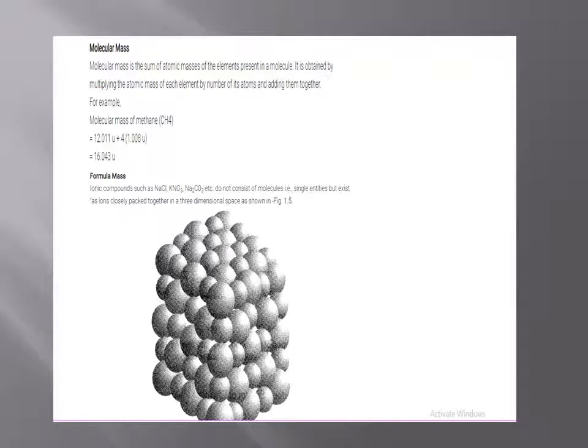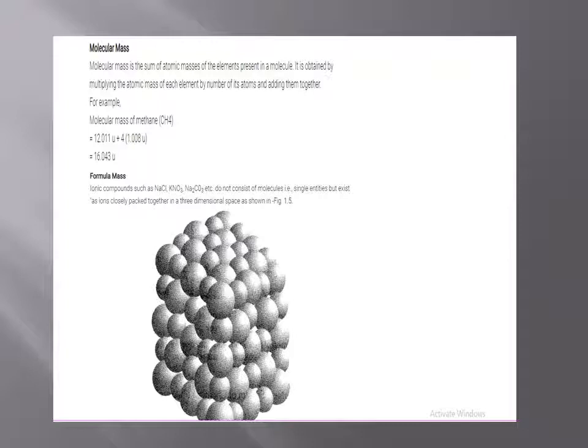Molecular mass. Molecular mass is the sum of atomic masses of the elements present in a molecule. It is obtained by multiplying the atomic mass of each element by the number of its atoms and adding them together. For example, the molecular mass of methane, CH4, is 12.011 u plus 4 multiplied by 1.008 u. It comes out to be 16.043 u.